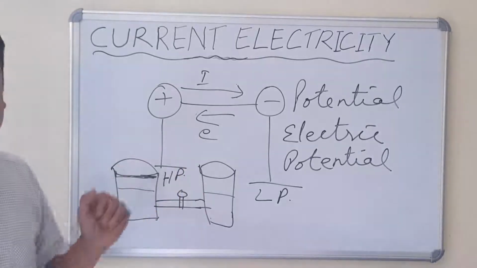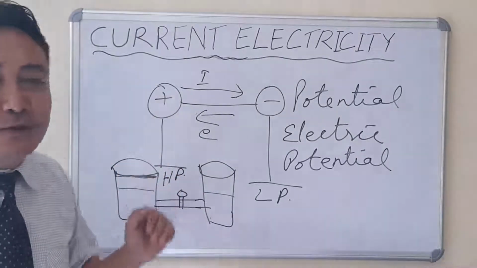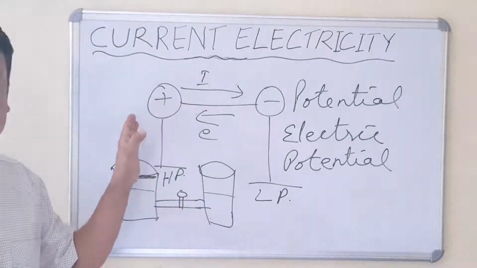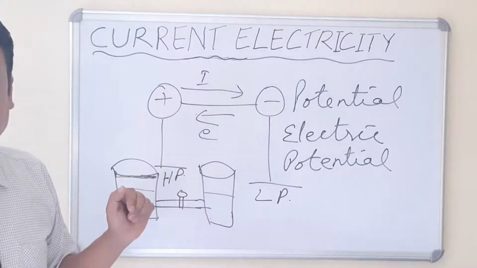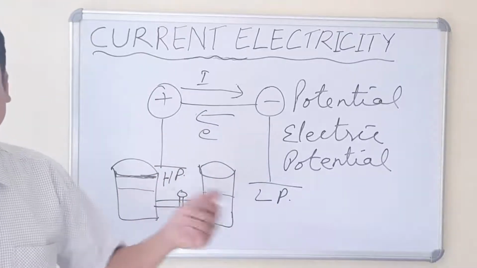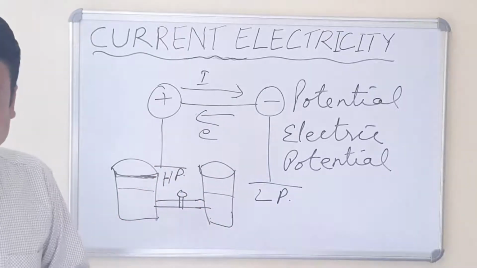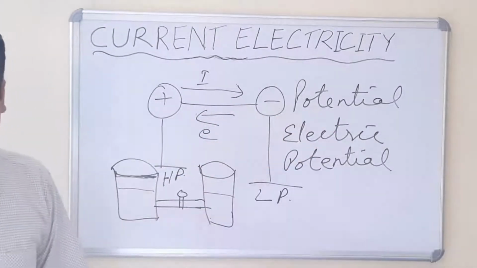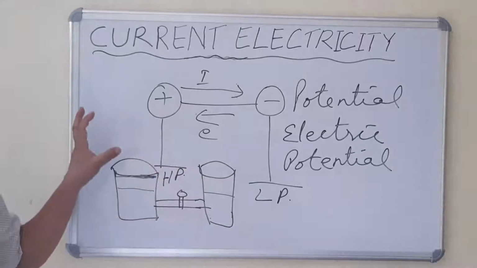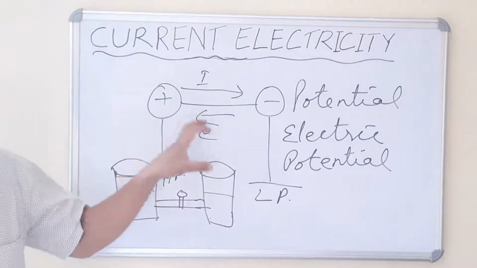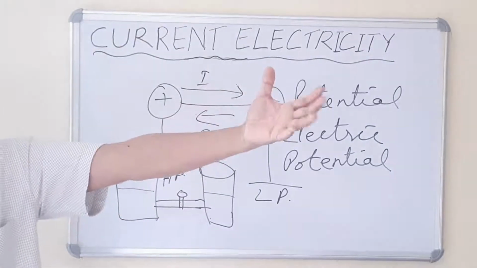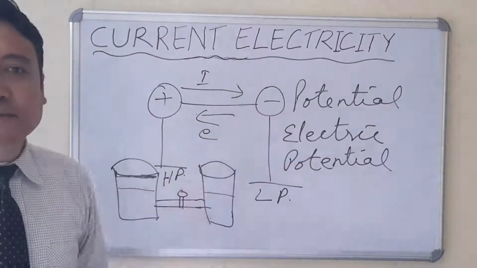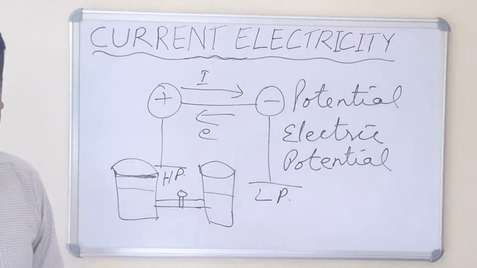How can we say that electric potential is the amount of work done? Because when there is a flow of electrons, there is a flow of current. Electricity is produced. As we know, electricity is a form of energy, and it does work. Therefore, potential is defined as the amount of work done in bringing a unit positive charge from infinity to the point. Infinity means very far. That is known as the potential or electric potential.